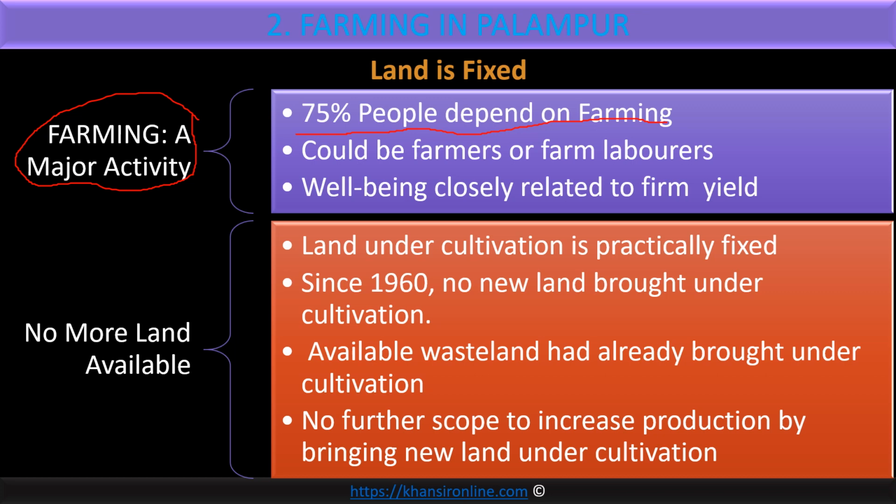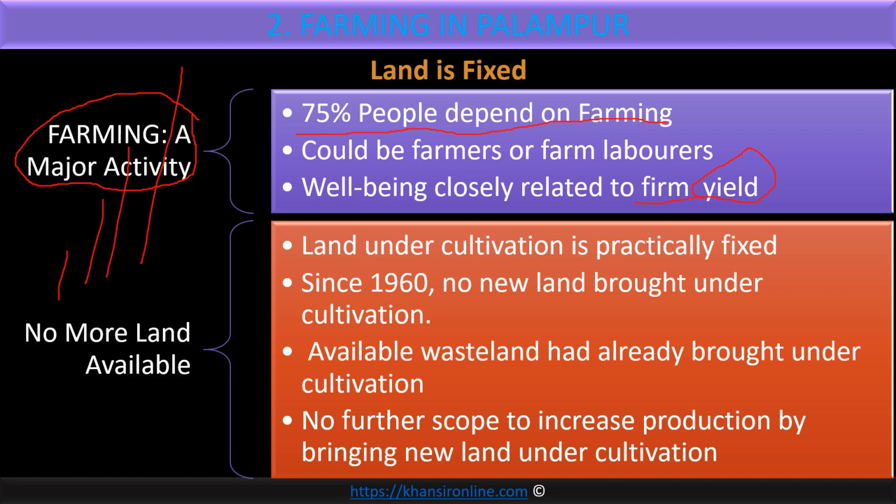The lives of those people, whether farmers with land or landless farmers, are closely connected with farm yield. I told you about the yield: the crop that comes out of agriculture, in Hindi we say fasal, but in English we call it yield, YIELD. Now you know that since independence, even earlier, the population of the world and India too has been continuously increasing. The population graph is continuously increasing. So when the population is increasing, it means people who demand food are also increasing. More mouths, more stomachs.